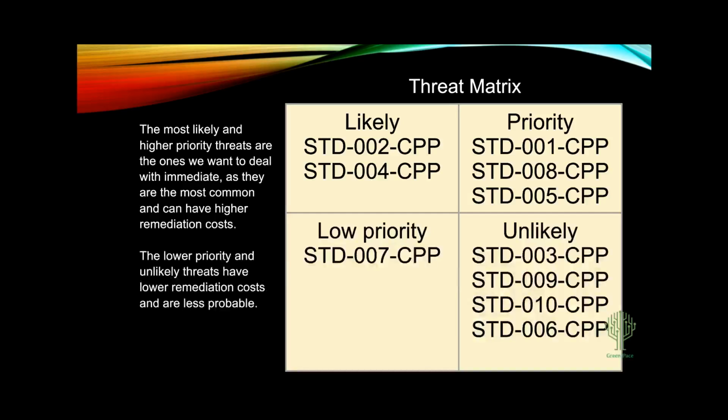As you see in this threat matrix, the 10 coding standards that I have identified and the problems that they listed are ranked here in order of likeliness, their priority level, unlikeliness, and their low priority level. I'll go into depth with these a little bit later, but in short, the most likely and highest priority threats are commonly the ones that are the easiest mistakes to make with the highest remediation costs.